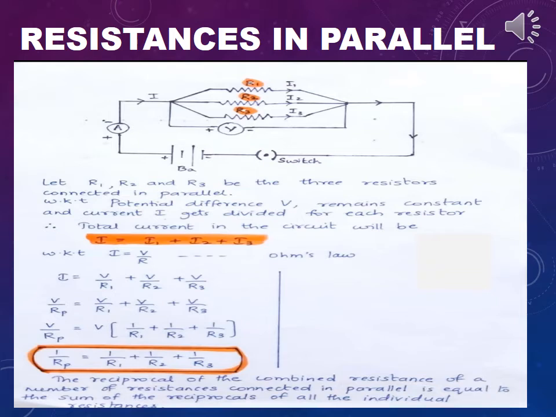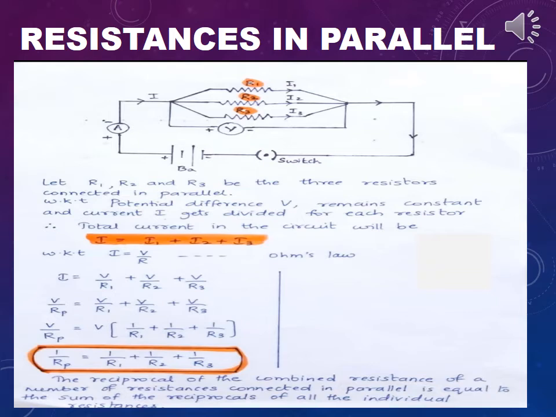I had told you all, isn't it? Current gets divided for each resistor and the voltage remains constant for all the resistors because they are connected in parallel. So the total current will be equal to I1 plus I2 plus I3. You can take it as I is equal to I1 plus I2 plus I3.